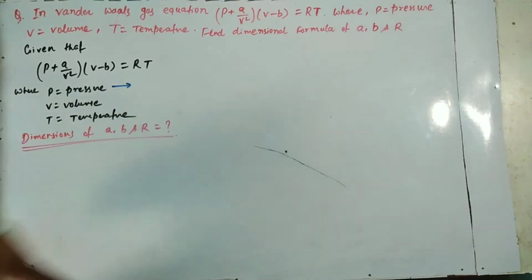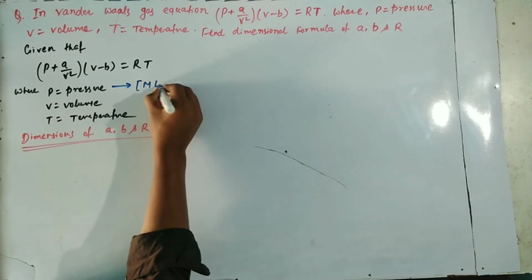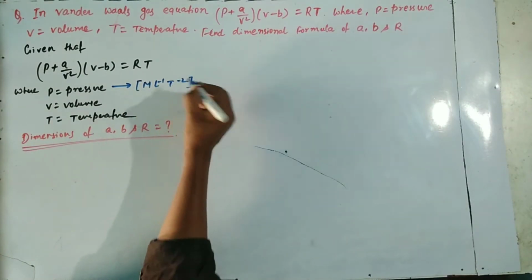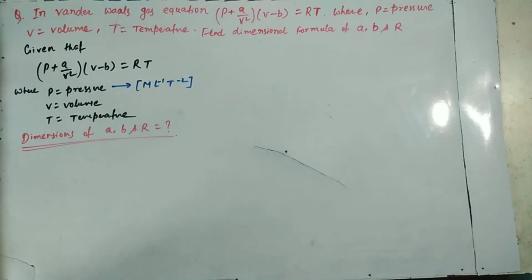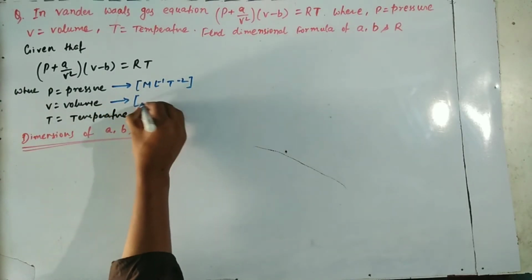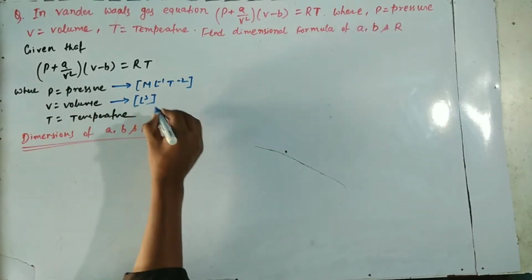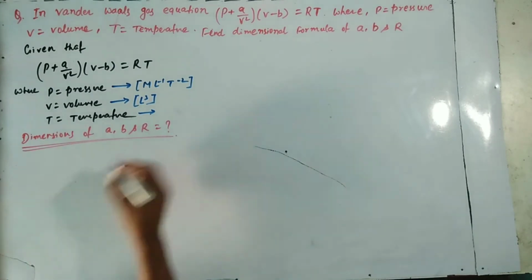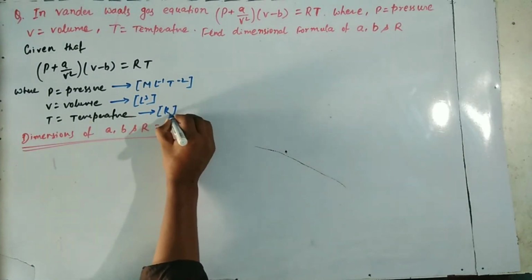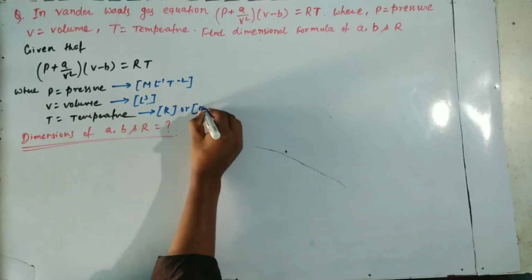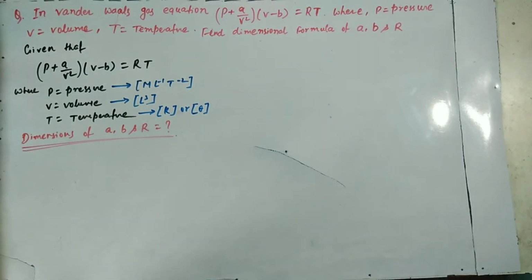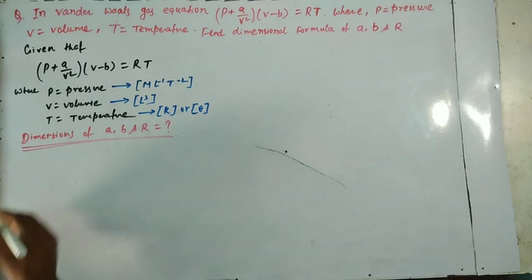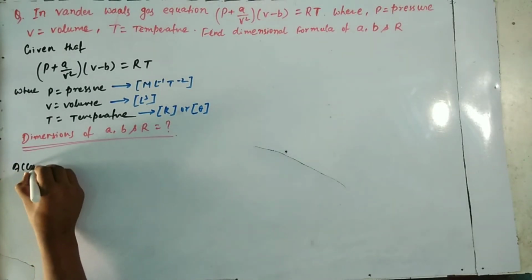That is why we first find the dimensions of pressure. The dimension of pressure is M L^-1 T^-2. Volume is L^3, and the dimension of temperature is K or theta. We can say both K or theta. So we have found the dimensions of the three terms: pressure, volume and temperature.